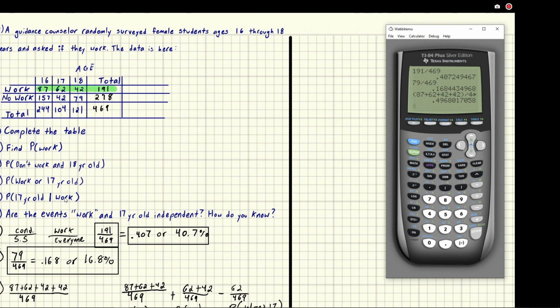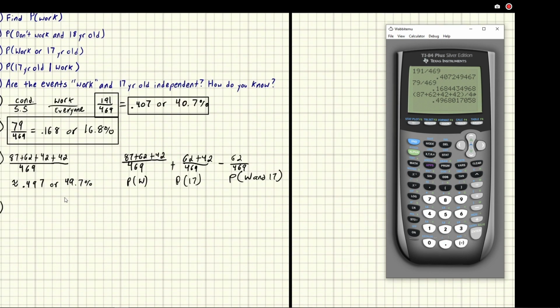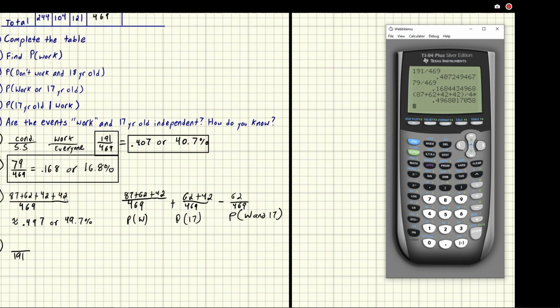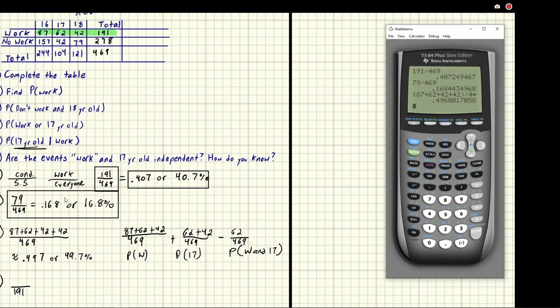We're assuming they're already a worker, like we already know this. So our new sample space is all the people that work, which is 191. The bottom number for our sample space is 191. And then our top number is that they're 17 years old, but we're also assuming that they work. So it's really 17-year-old and works. That's really there.